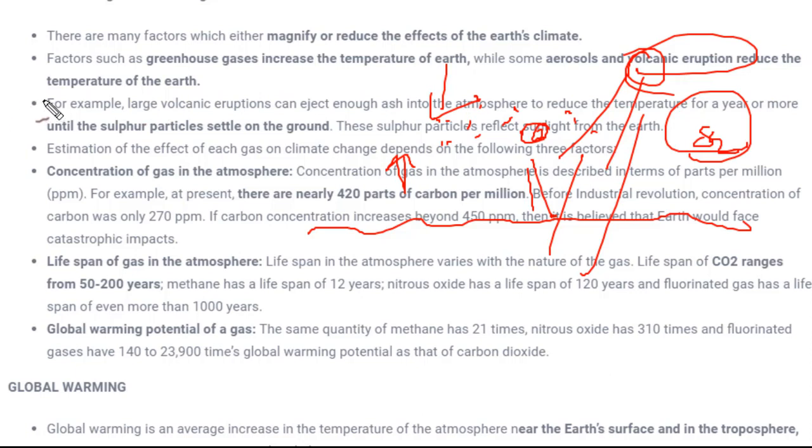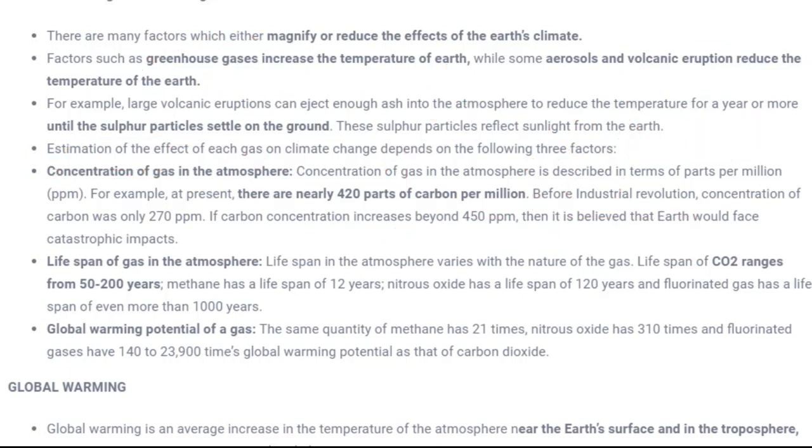So these are the factors, and the next factor is the concentration of gases in the atmosphere. Again, as I said, the greenhouse gases. Concentration means the amount of gases present in the atmosphere. So the more greenhouse gases are present in the atmosphere, the more the temperature will increase in that ratio.